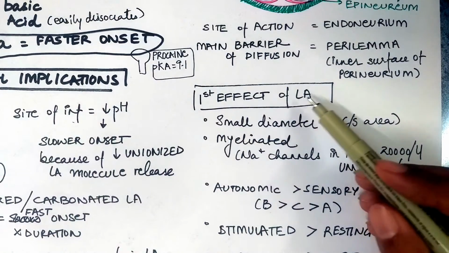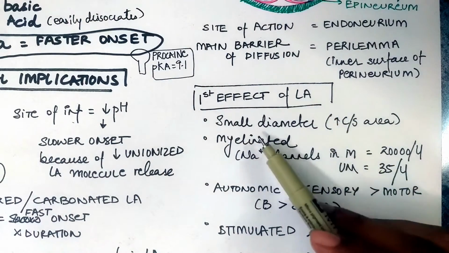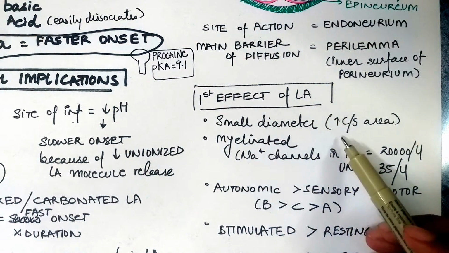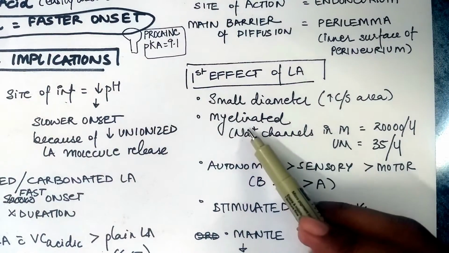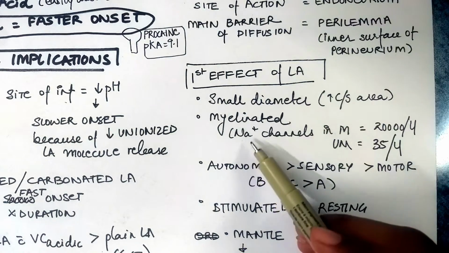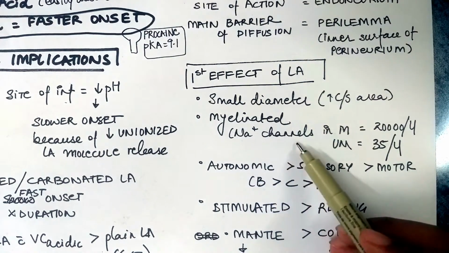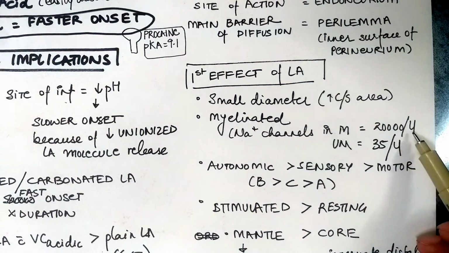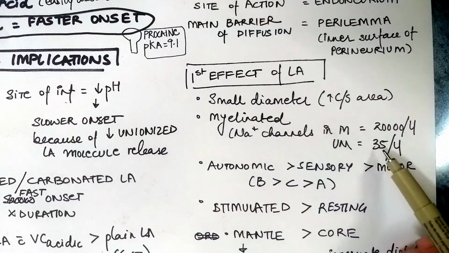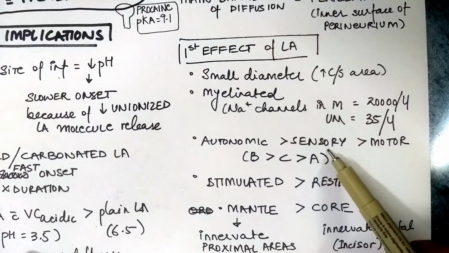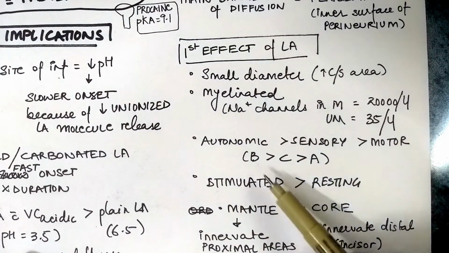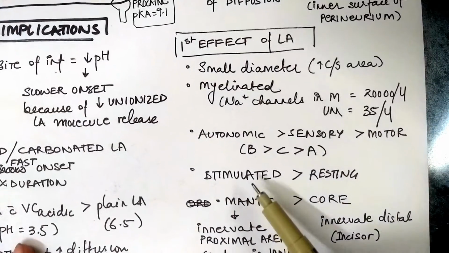Now the first effect of LA occurs on small diameter fibers than large diameter, because small diameter fibers have increased cross section area. Myelinated than non-myelinated, because in myelinated nerve fibers the number of sodium channels is usually 20,000 per micron, while in unmyelinated it is 35 per micron. Autonomic, then sensory, and last motor, that is BCA.